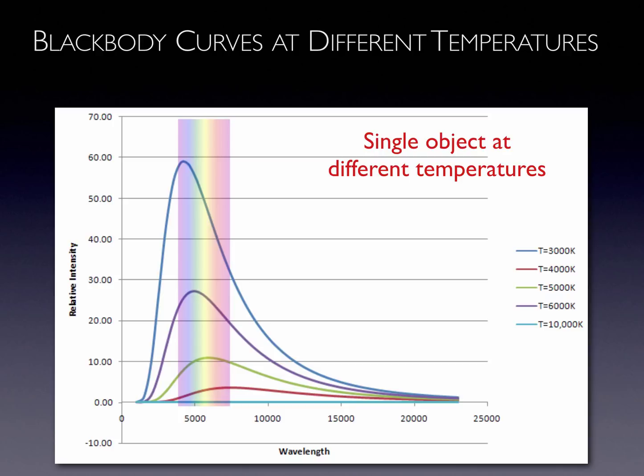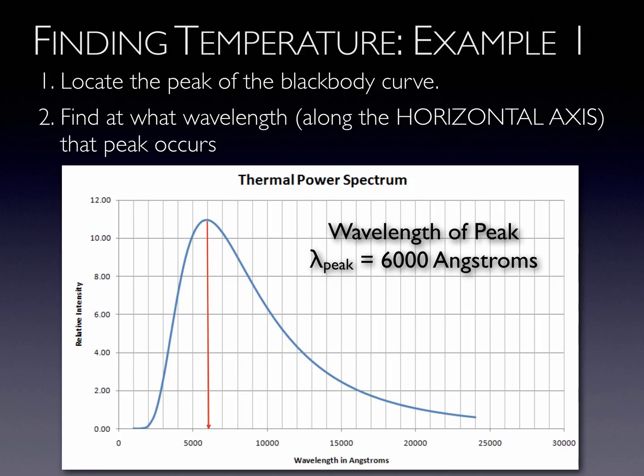The wavelength where this peak is located is used to calculate the surface temperature of that object. How does this work? Shown is a sample blackbody spectrum. The first thing to do is to locate the peak and note at what wavelength the peak occurs. The wavelengths are on the horizontal axis. For this example, the peak occurs at 6,000 angstroms. An angstrom is 10 to the negative 10 meters.